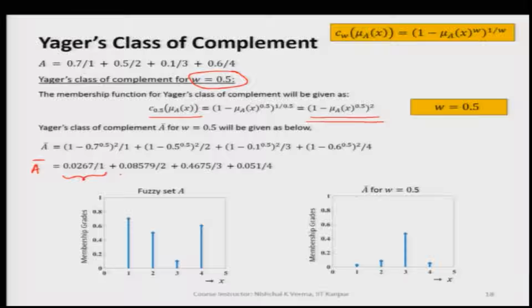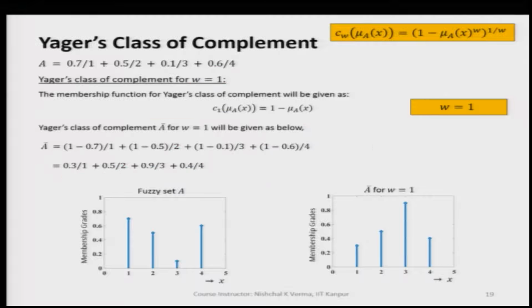Similarly, we get the other corresponding membership values for w equal to 0.5 here, and then when we plot, we see that the complement of A for w equal to 0.5 looks like this. Next, we take up w equal to 1.